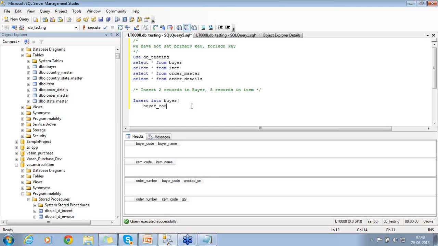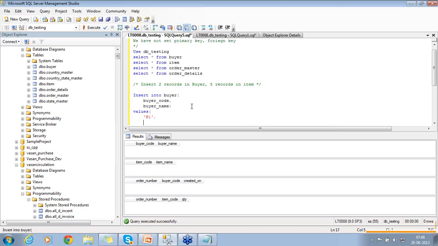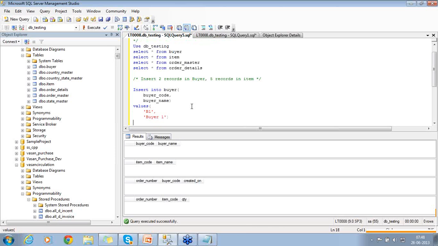So buyer code, it's a varchar, separated by a comma, buyer name. These two columns I am going to insert, with values. The values I am going to give here: buyer 1, B1, I'll make it capital letter. Since it is a string, I need to use a single quote. It is not a double quote in SQL. It is a single quote. Buyer name, I say buyer 1. So I have now created data for this.